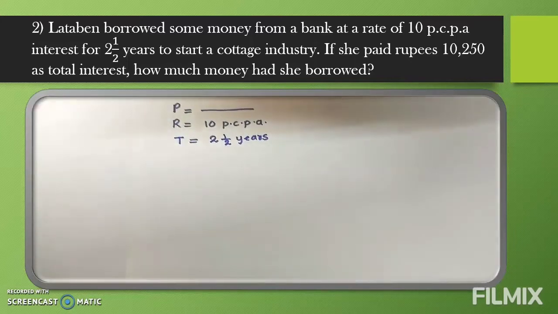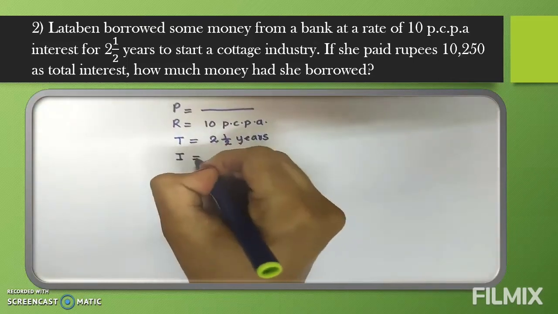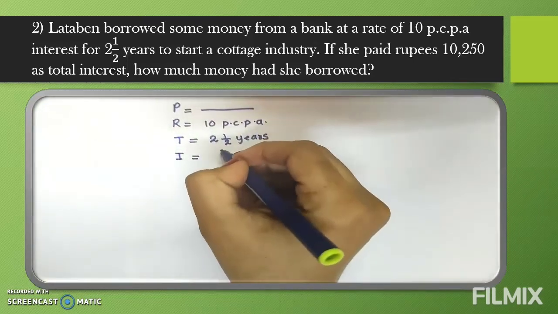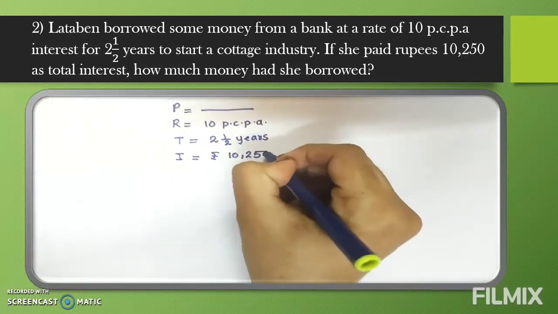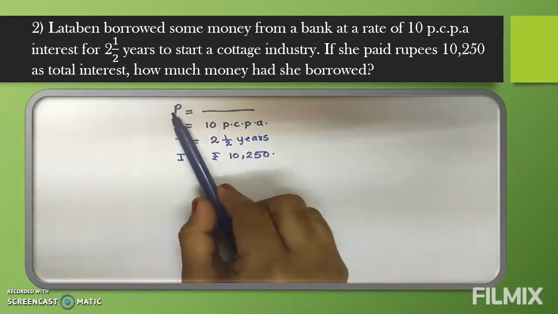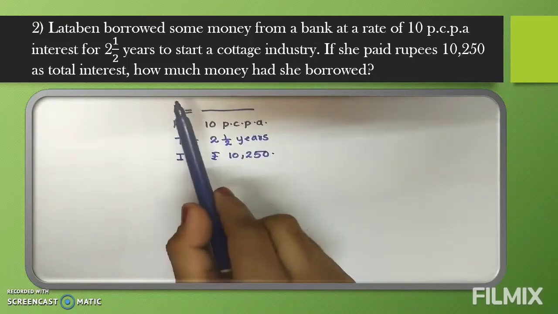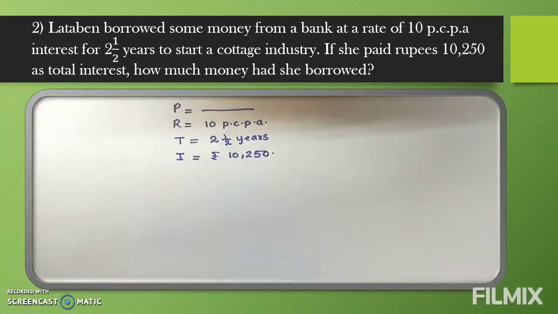Then they have given to start a cottage industry. If she paid rupees 10,250 as total interest. Total interest means they have given us interest. Interest is rupees 10,250. And they are asking how much money had she borrowed. Borrowed money they are asking, that we wrote first only. So the amount which is borrowed is called P, that is, principal is asked.